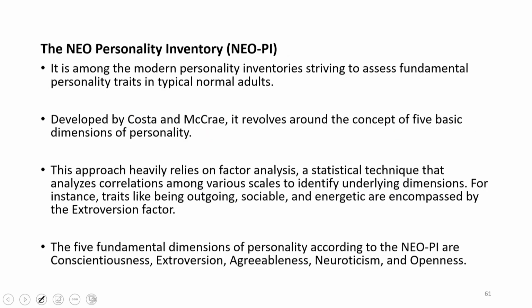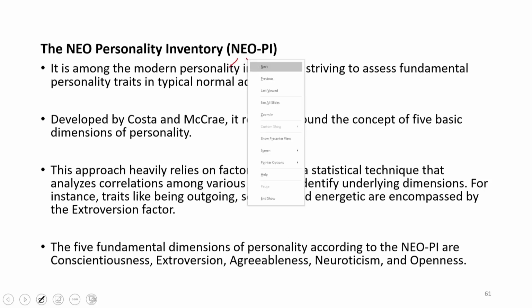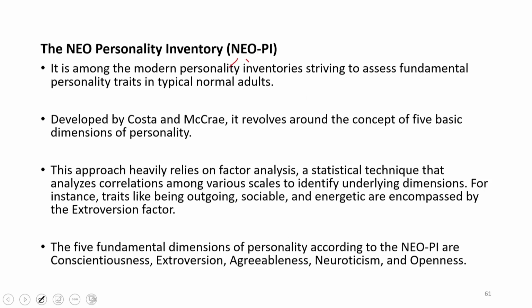Another self report test which is widely used, and one of the most popular self report tests in the field of personality, is the NEO Personality Inventory. NEO is an acronym for three personality traits: neuroticism, extroversion, and O is for openness.